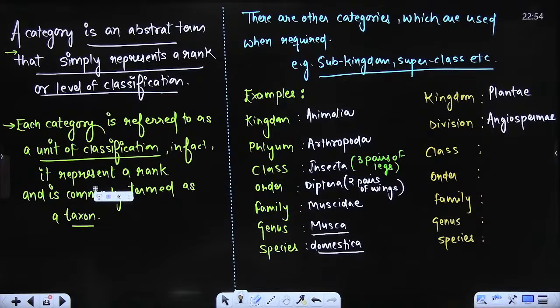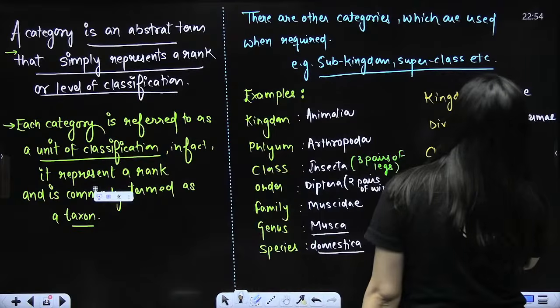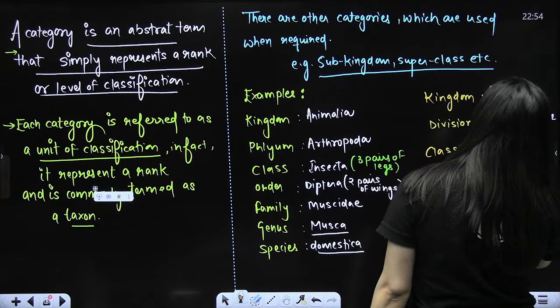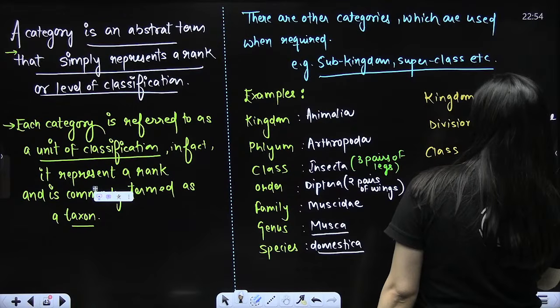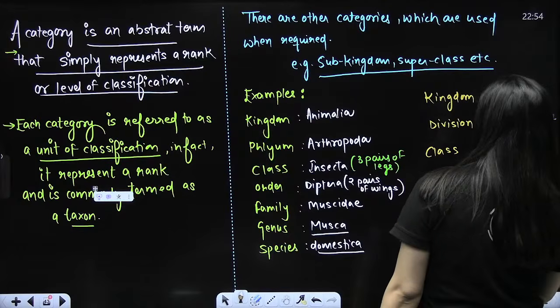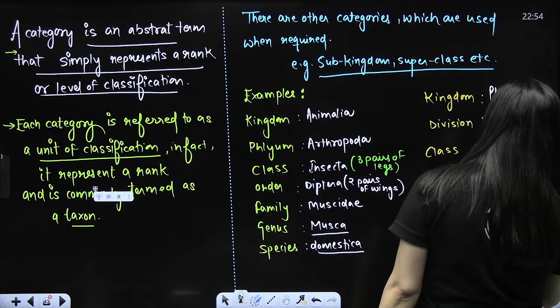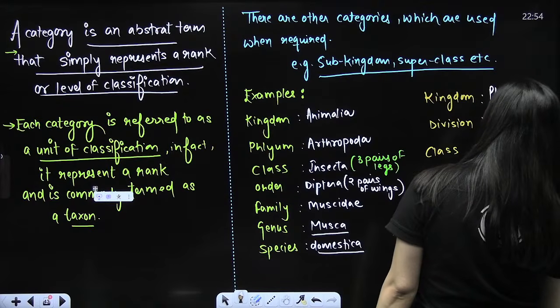So let's take the example of mango itself. Mango is a dicot, so the class will be Dicotyledonae. Order will be Sapindales. Look at the suffix here, ales. Family will be Anacardiaceae, A-C-E-A-E. Then genus will be Mangifera.